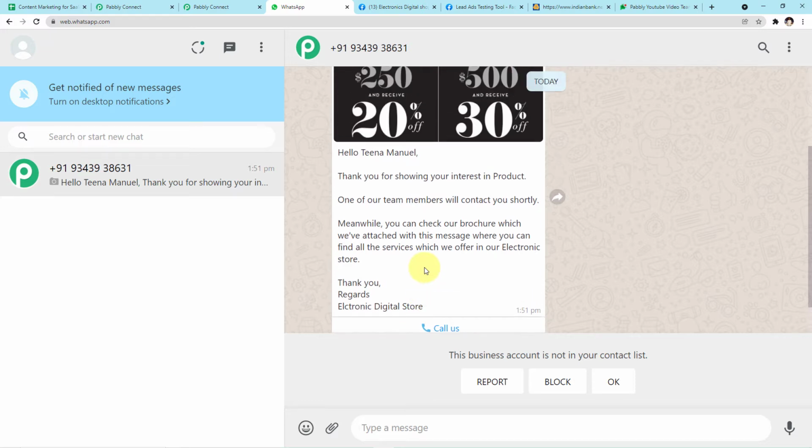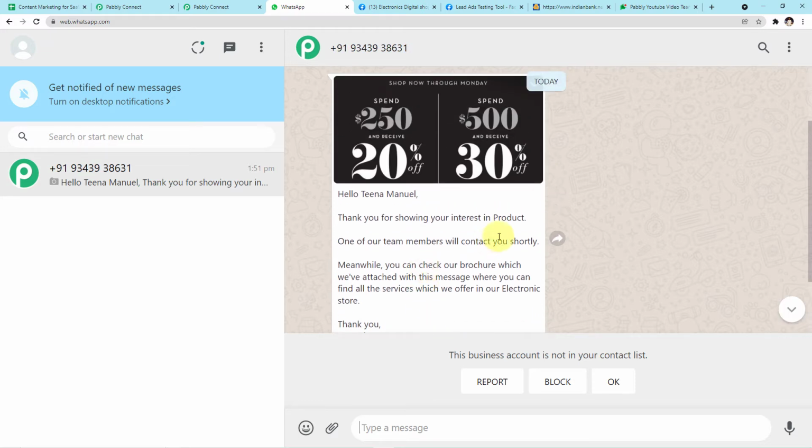So guys, you have seen how perfectly, just by filling up the form, the customer has received the message of the Black Friday offer. Now you must be thinking how it is possible. Just by filling up the form, she has automatically received a message on WhatsApp in real time. So let me show you the process of integration on my screen, guys.